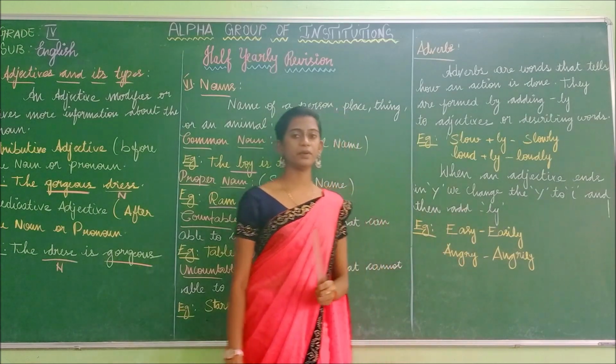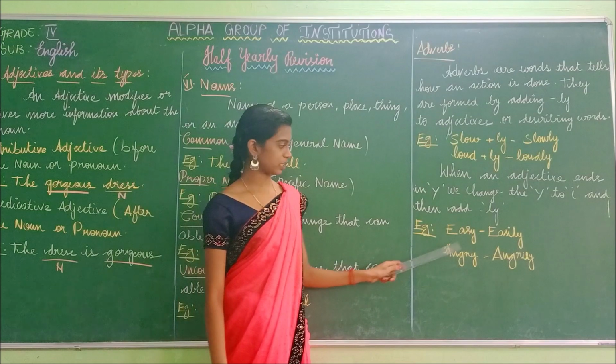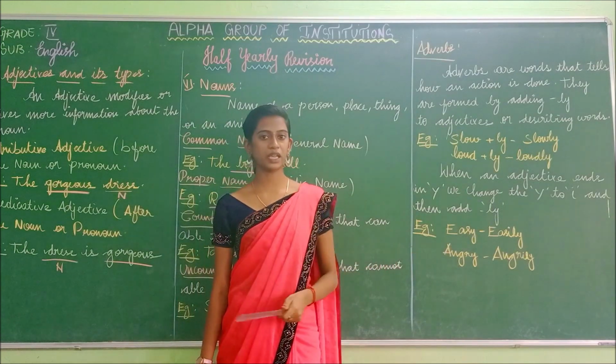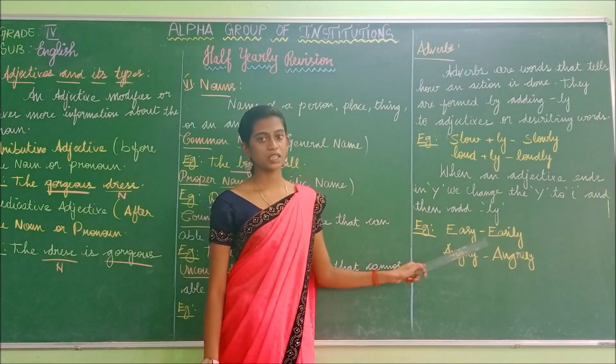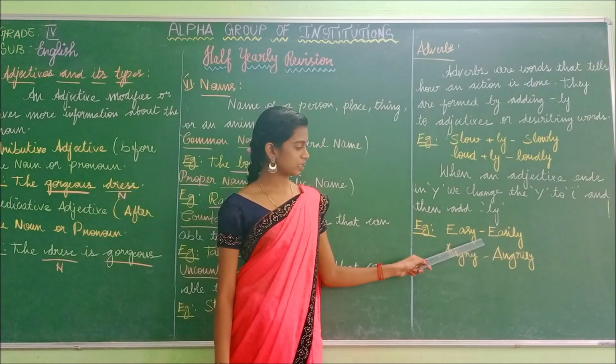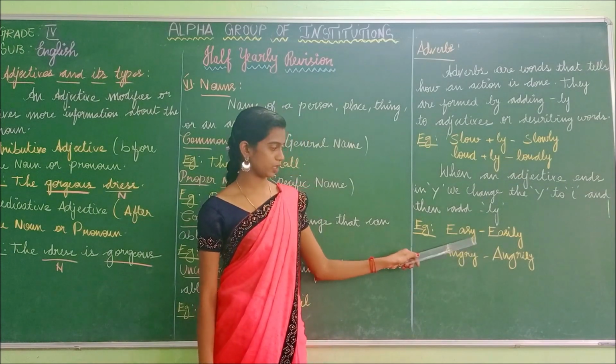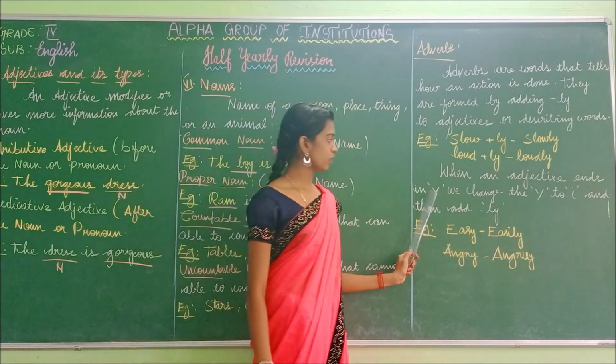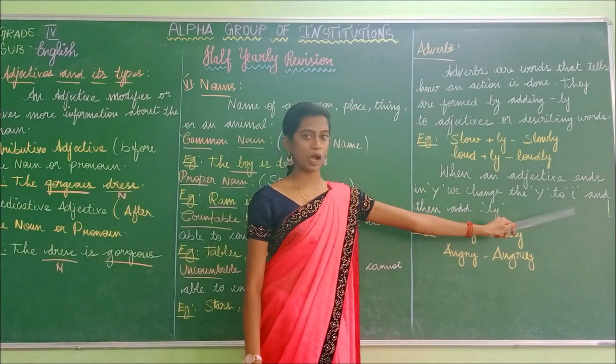So what happens if the adjective ends in y? For example, easy. What is the last letter of the word? The word ends with the letter y. So what have we done? We change the y to i.